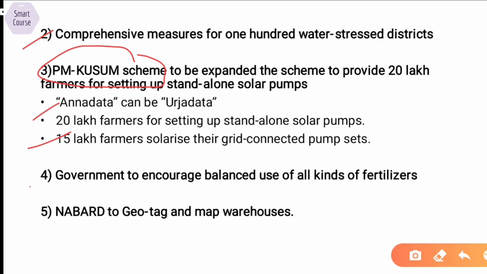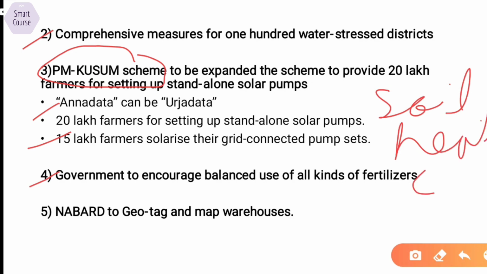The fourth is the government to encourage balanced use of all kinds of fertilizers. These farmers are using excessive fertilizers which are currently helping their crops but are effectively reducing the fertility of their soil. So that needs to be controlled and the government is encouraging this. There is a scheme related to it. I hope you know it. Soil health, I'm sorry for my handwriting. Soil health card. So you should know about that.